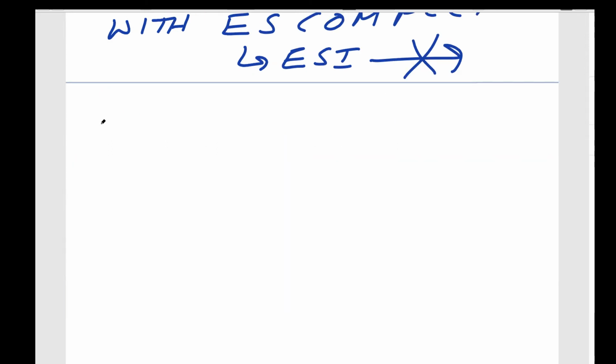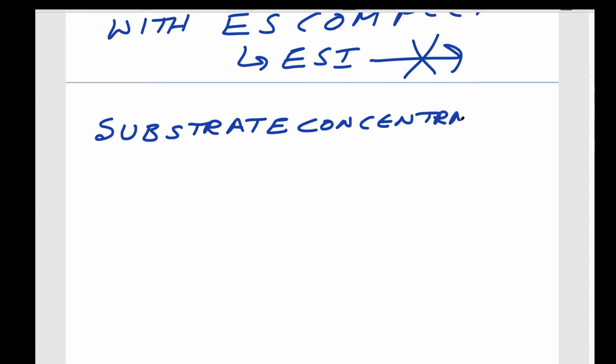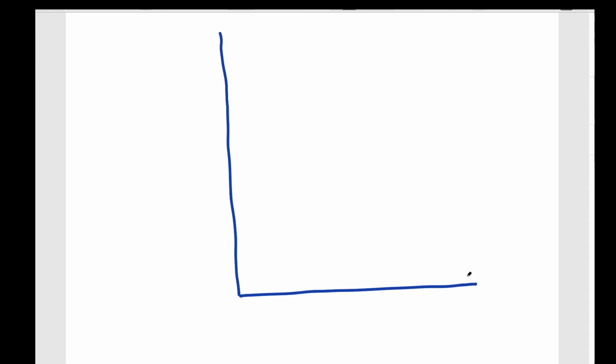To understand in a better way, I will draw the substrate concentration plot. Let us see how it looks like. So here this is the substrate concentration. This is reaction velocity.